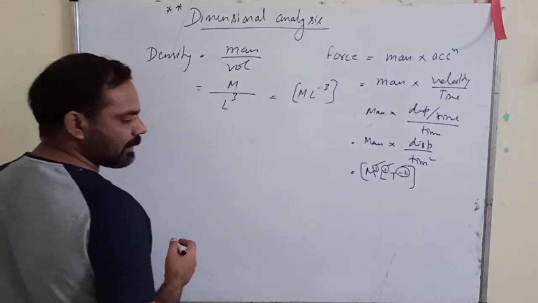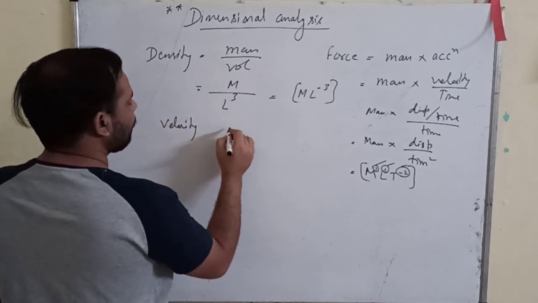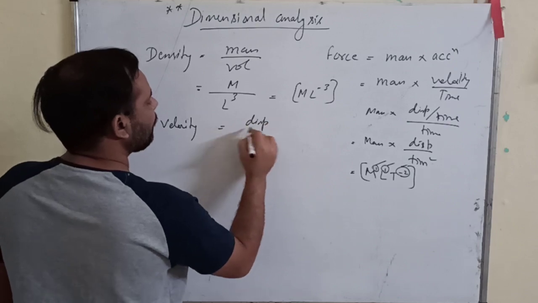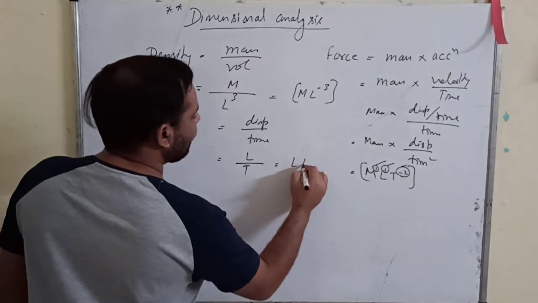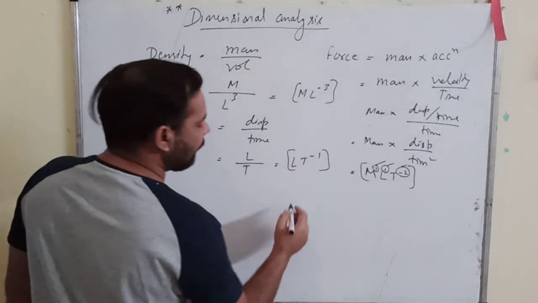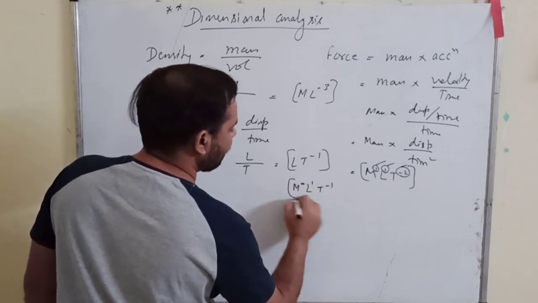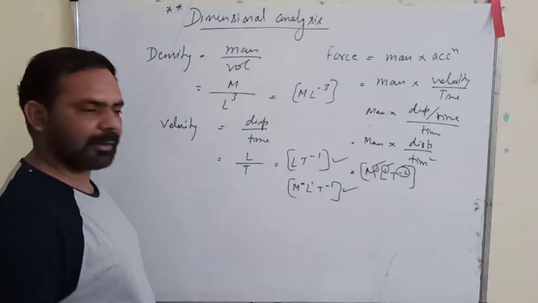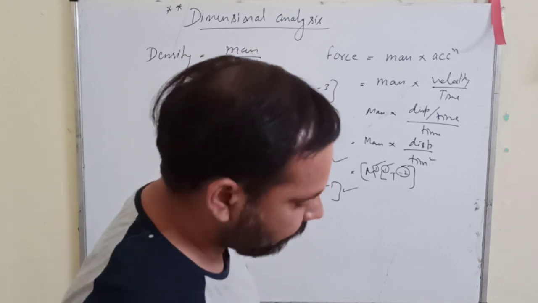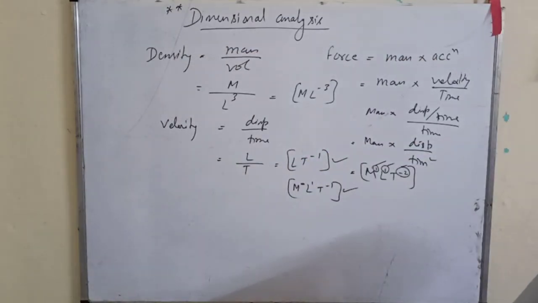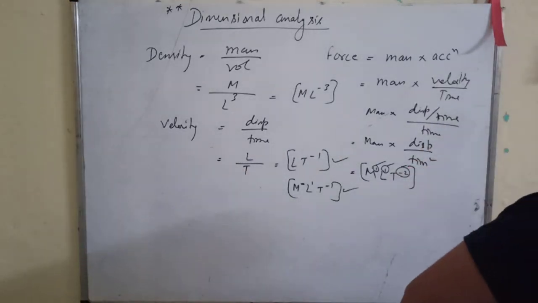Okay, you can take another example like velocity. Velocity is equal to displacement upon time. Displacement is length and time is T. So you can write LT minus 1, or you can write M0, L1, T minus 1. Both are correct. So LT minus 1 or M0 L1 T minus 1, you can write like that also. Okay. So these are a few examples of derived quantities and their dimensional formula.